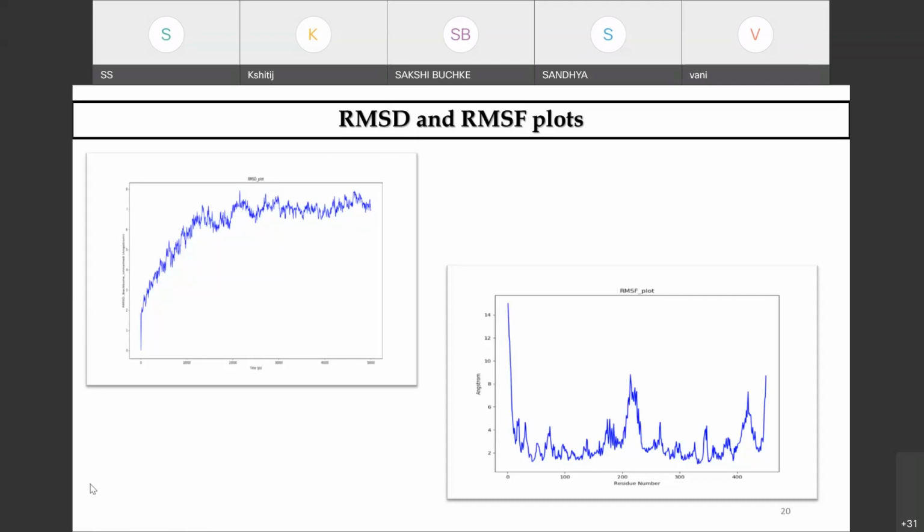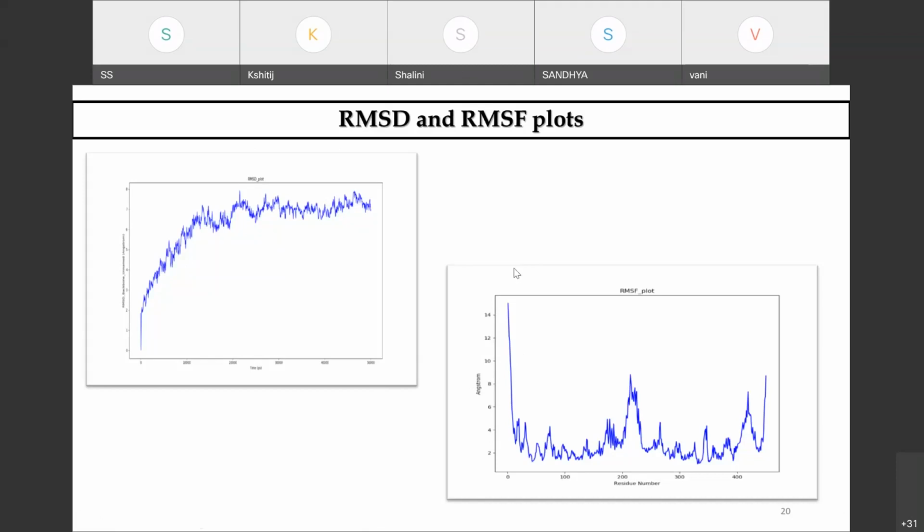And you understood the root mean square fluctuation? That is for individual reference positions. So each individual amino acid residue is taken into consideration, meaning the displacement of a particular atom or a group of atoms, which is compared with the reference structure, and then it is averaged over the total number of atoms. So this is what we do in root mean square fluctuation. Is the difference between RMSD and RMSF clear? Yeah, ma'am, it's clear. Okay, thank you very much.